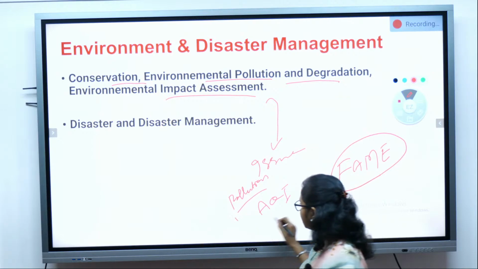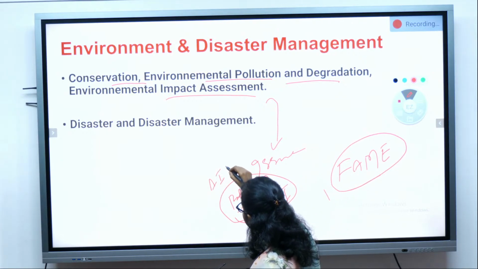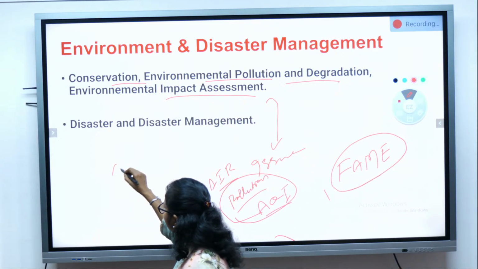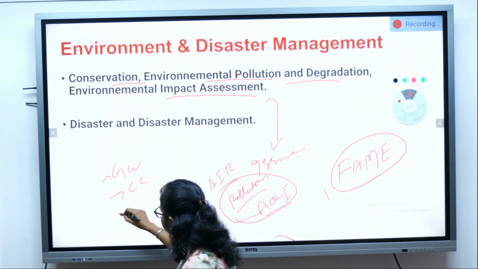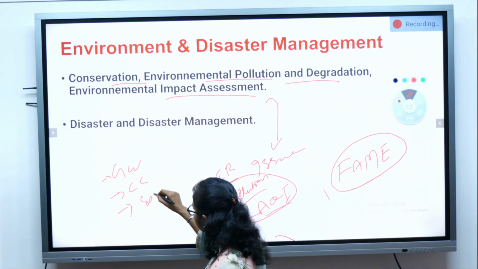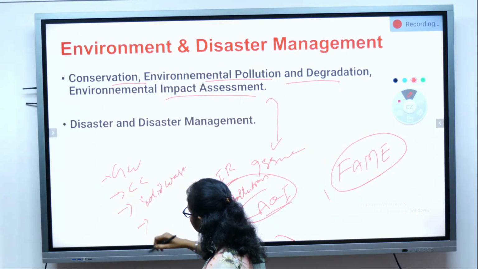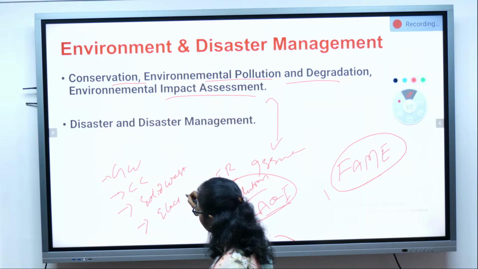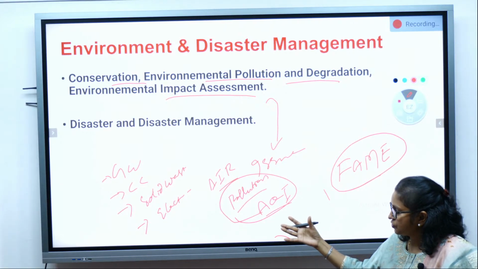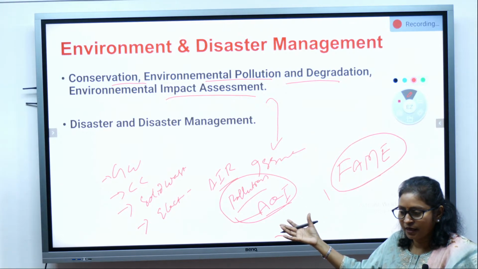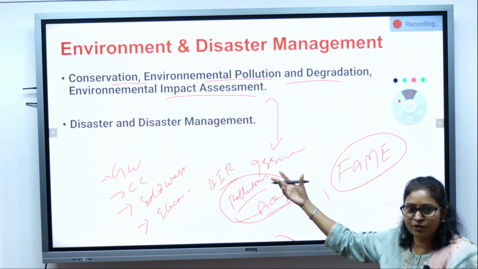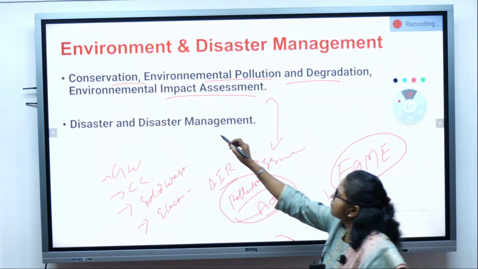So pollution, the measurement of air pollution by the air quality index, the different types of pollution, issues of global warming, climate change, solid waste management, electronic waste management, all these topics which relate to pollution and which spoil the environment, and also how to deal with all these problems, that will be the part of your environment and ecology. As well as, you see, environment impact assessment.